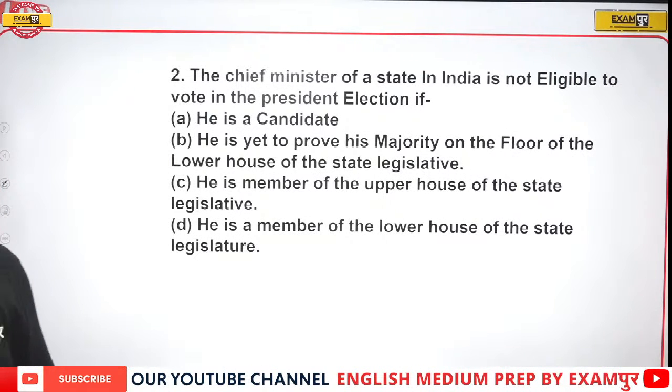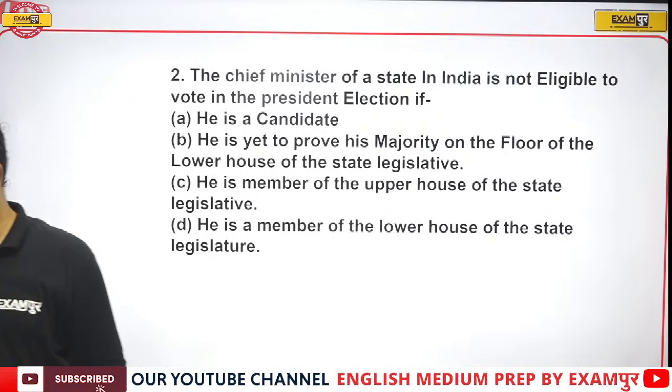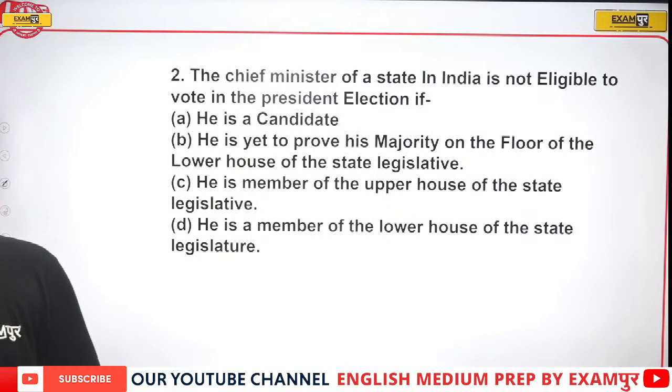So in what condition can a Chief Minister of a state not vote in the presidential election?